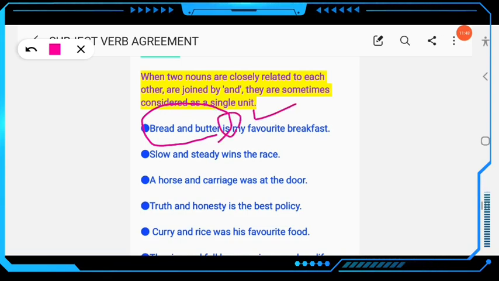Then next, slow and steady wins the race. Here the subject is singular, slow and steady, it refers to a unit, wins, a singular verb. A horse and carriage was at the door. Here this is a unit, a horse and carriage.